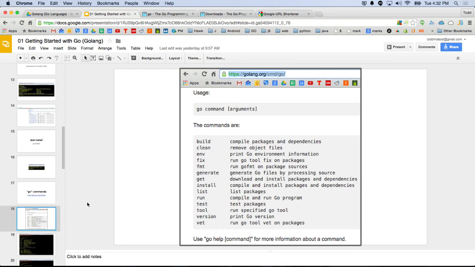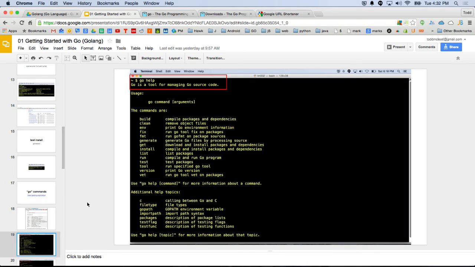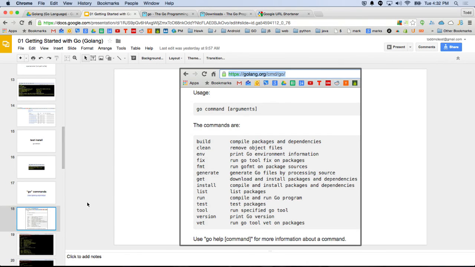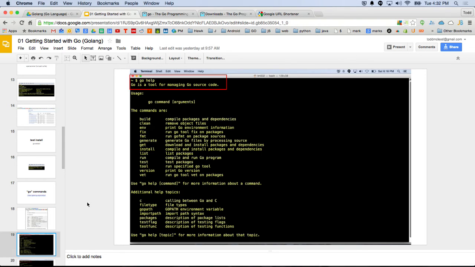Like we just ran go version. Cool, and it did something for us. Well, we're also going to use go install and go build, right? And go fmt. So those are some of the different commands we're going to look at using and what they do to our code. So go help is another one. It's not listed there. So that's interesting.